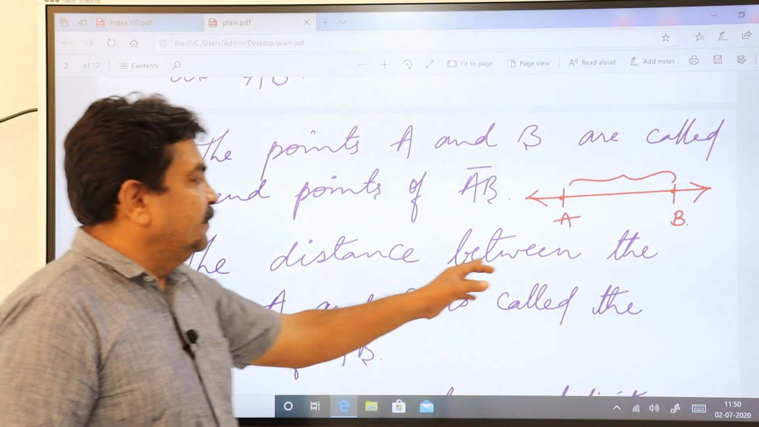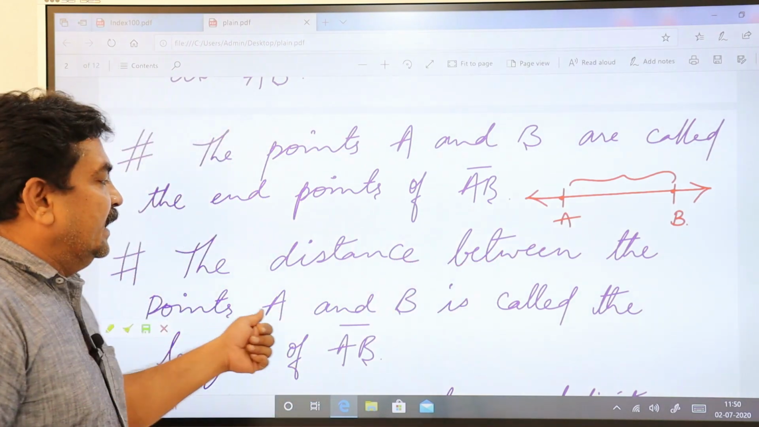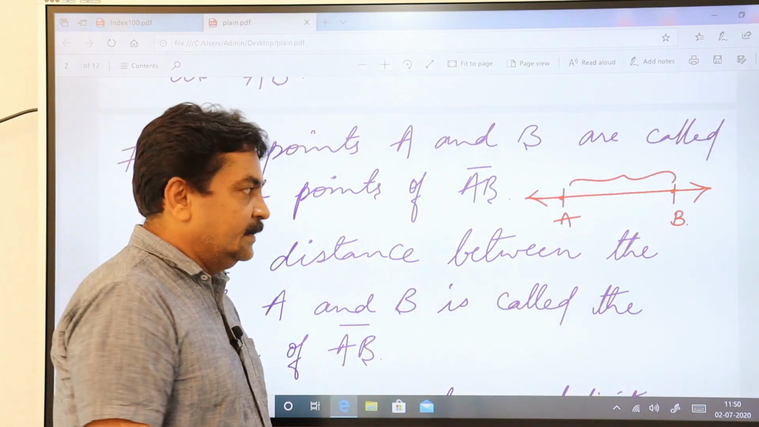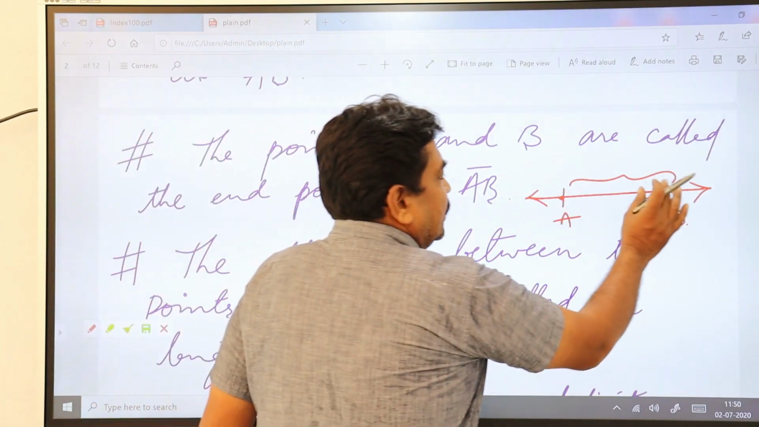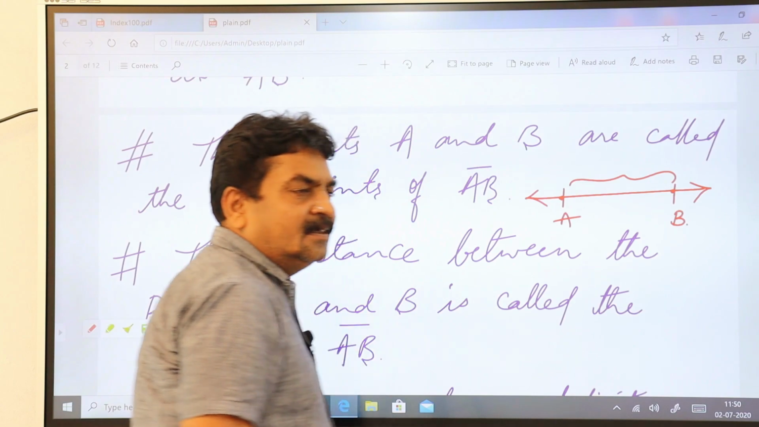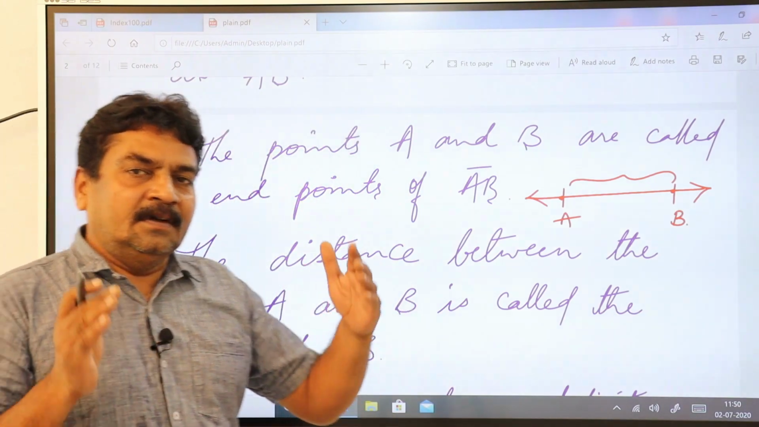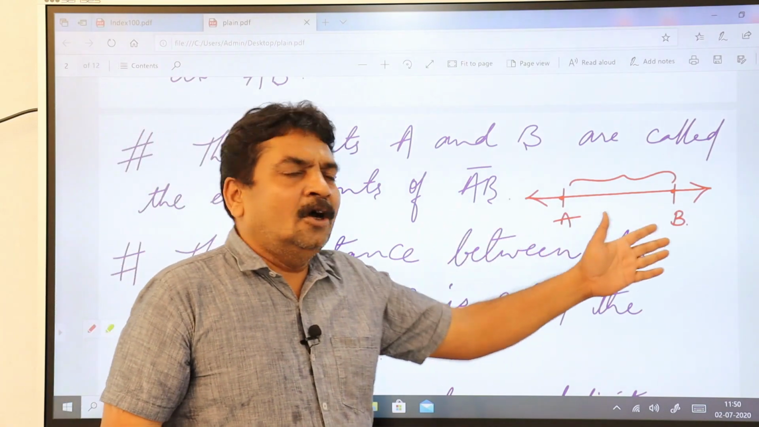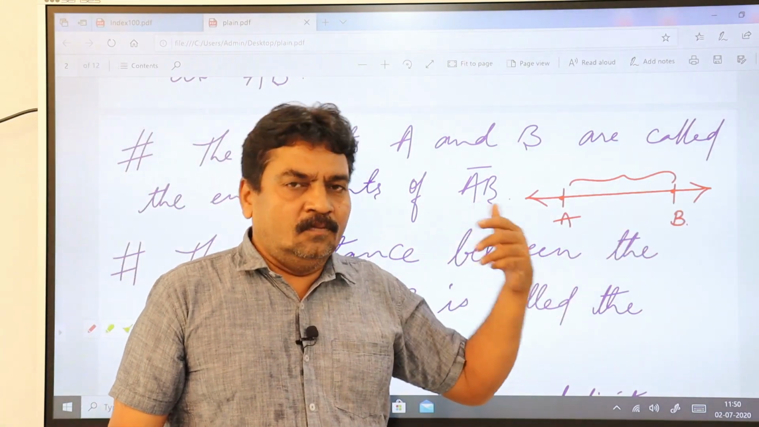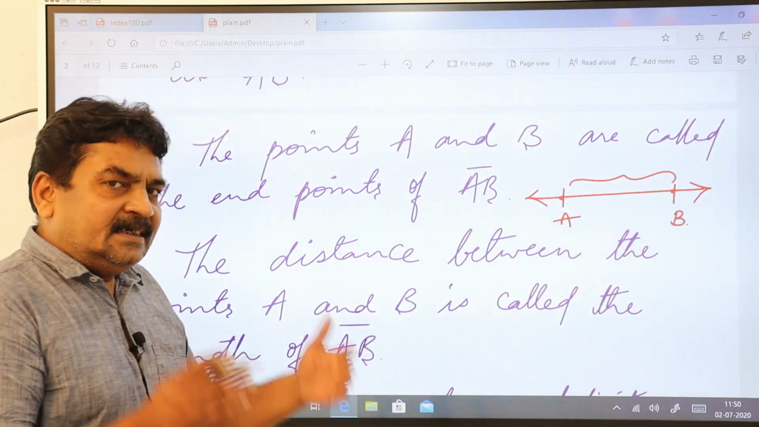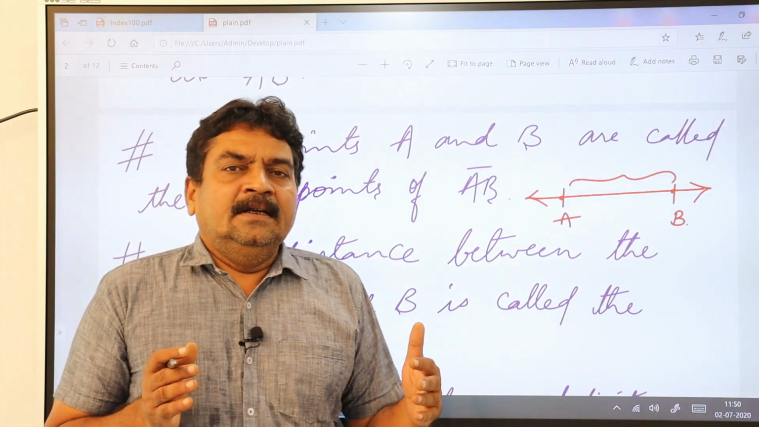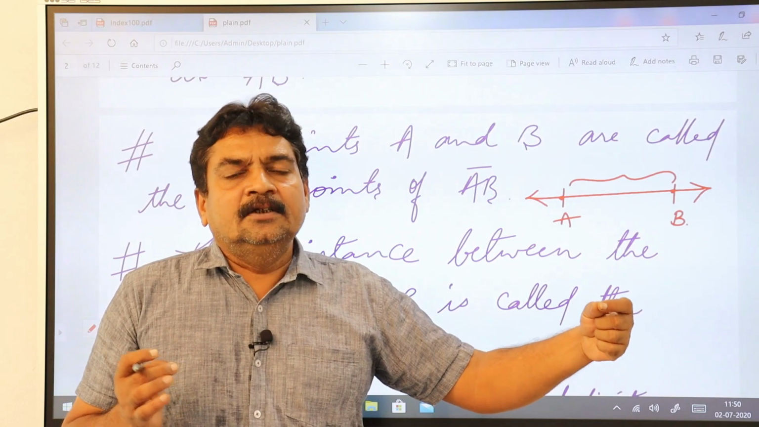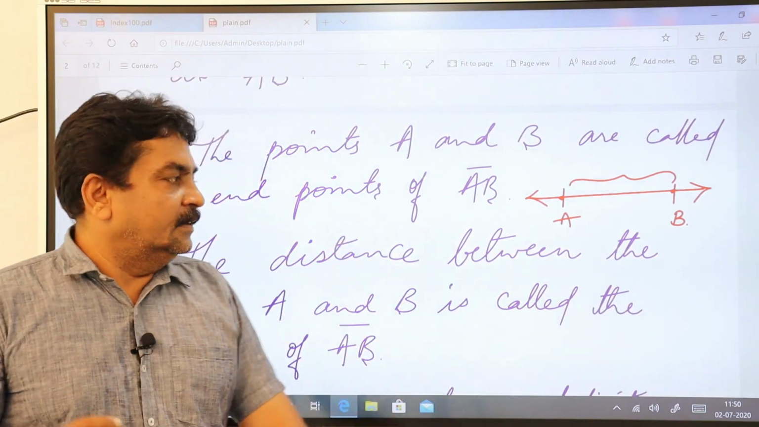The distance between the points A and B is called the length of AB. The distance between these 2 points, you call it the length of that particular line segment. Whether you label it as A, B or C, D or whatever it is, the distance from one point to another is its length.